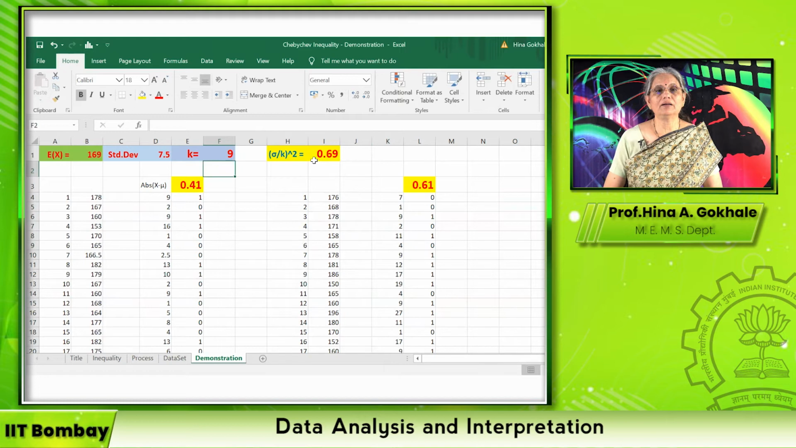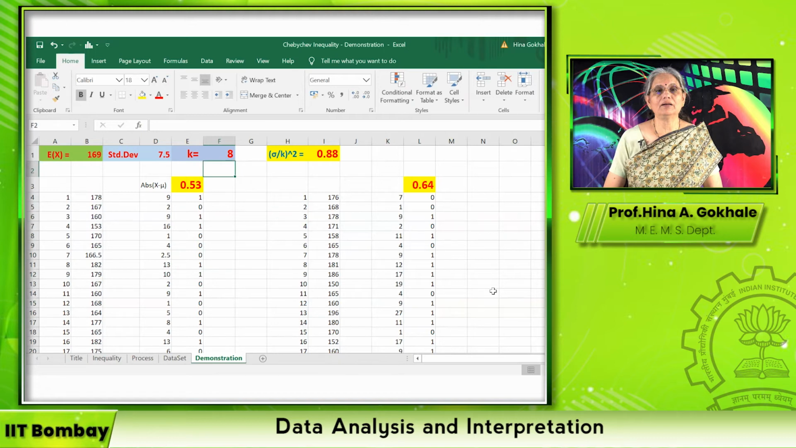The bound is nearer, and just for the sake of it, we can try for 8. It's the same, the bound remains there. So here, you can try it out for any data that you may collect. You can generate the data. You can try out this experiment, but this is how the Chebyshev inequality works.